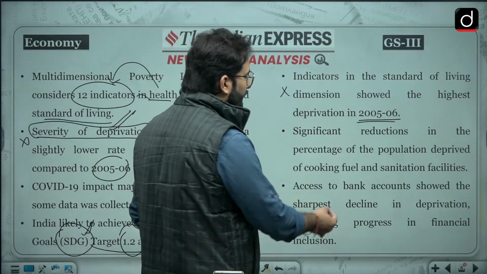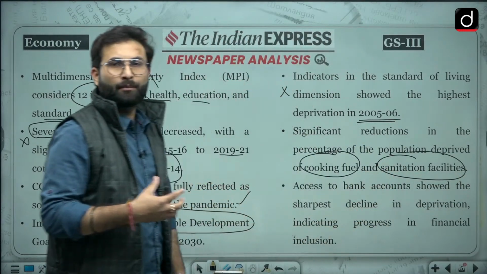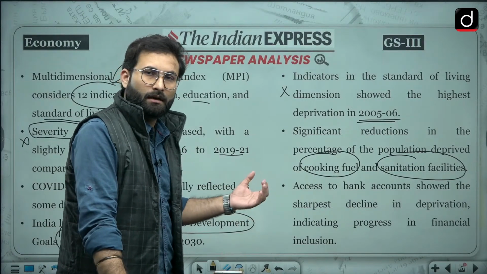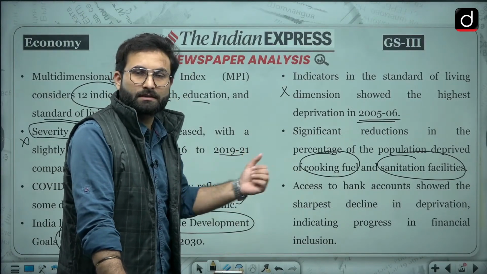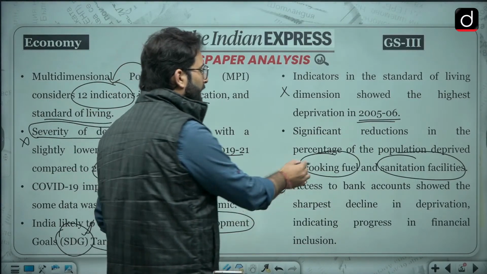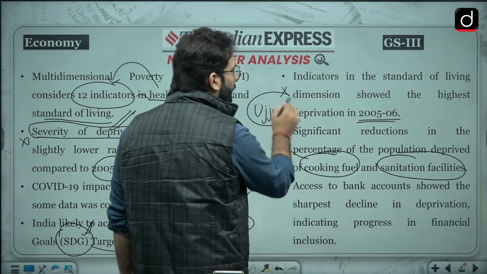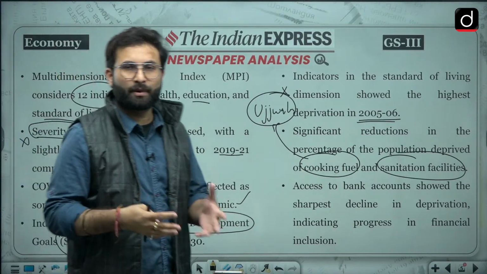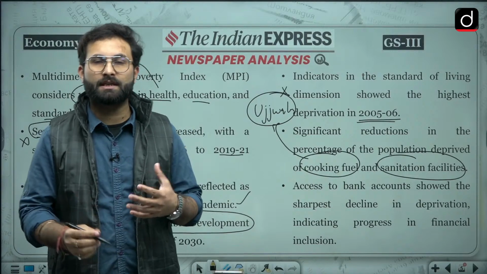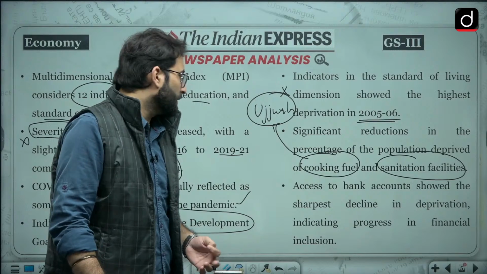A significant number was deprived of such services, but now there is a reduction in that number, because obviously for cooking fuel we have Ujjwala Yojana, and for the sanitation facility we have Swachh Bharat, ODF status, all these initiatives taken by the government, and we are seeing results of them.